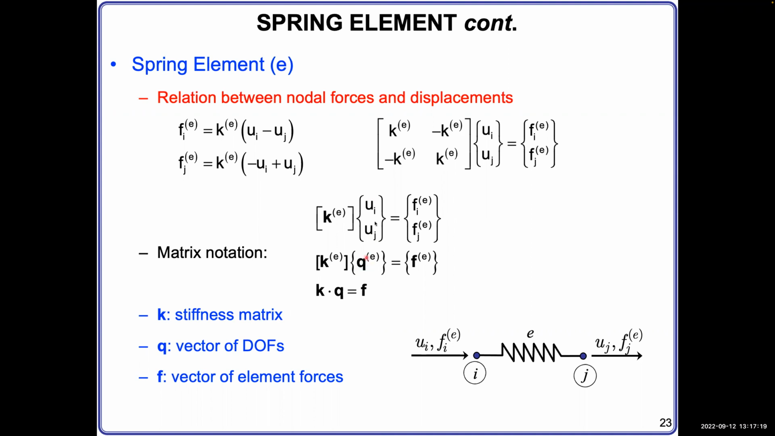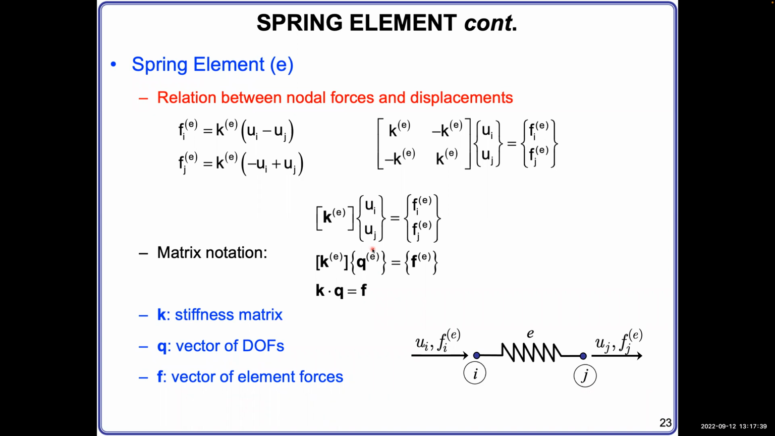If you have a 2D problem, then this Q will be a 4 by 1 vector. You will have Ui, Uj, Vi, Vj. If it's 3 dimensions, we add 2 more rows, Wi, Wj. So that is called degree of freedom: in each different dimension, how much you can move.